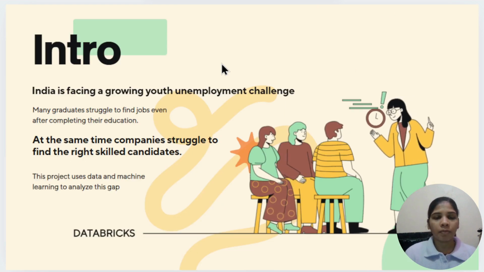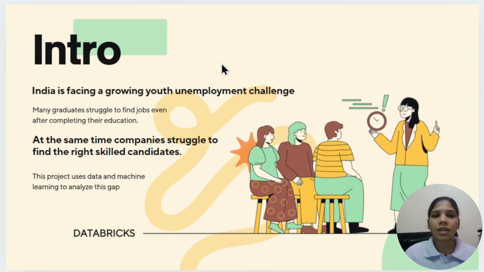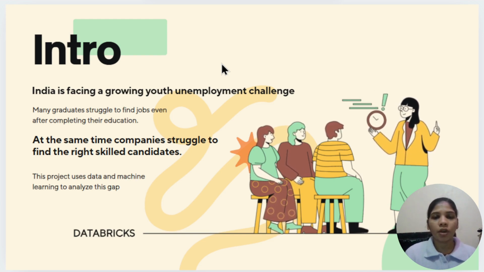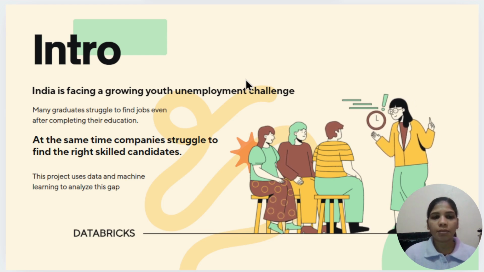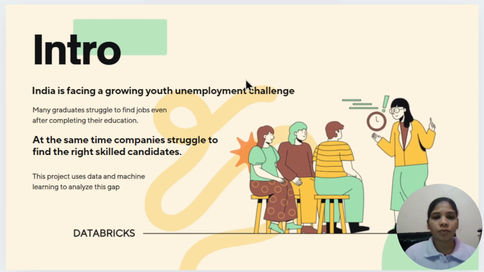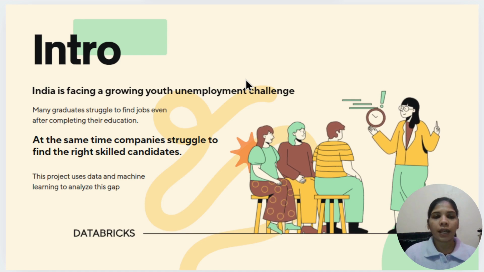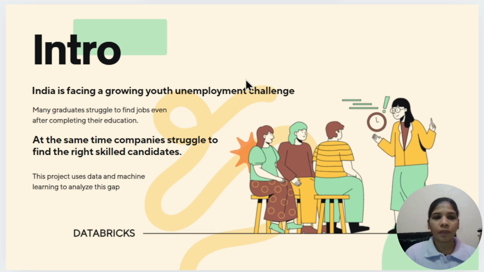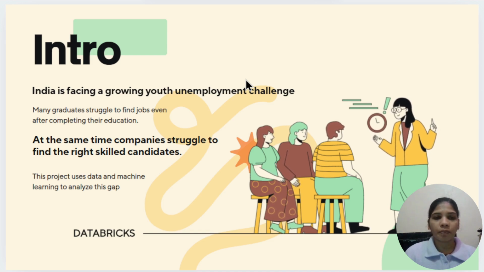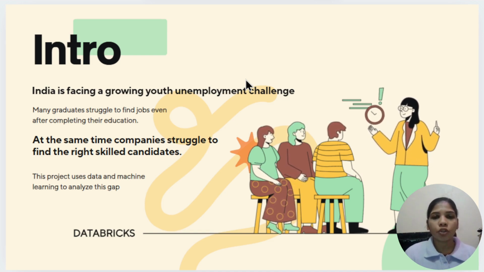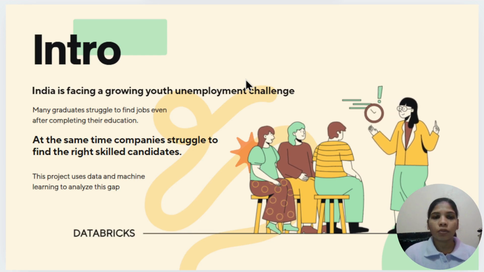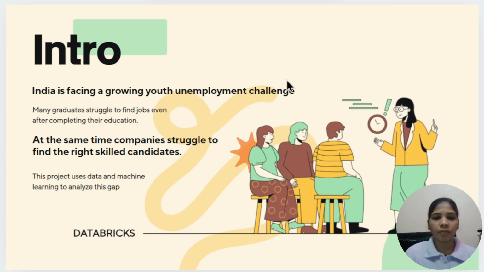Before we look at the data, let's understand the bigger picture. India is currently facing a growing youth unemployment challenge. Many graduates complete their education but still struggle to find jobs. At the same time, companies also report that they cannot find candidates with the right skills. So, there is a clear gap between education, skills, and industry demand. This project aims to understand that gap using data and machine learning. By analyzing unemployment data and job market data together, we can identify where the biggest problems exist and what skills are actually needed in the market.